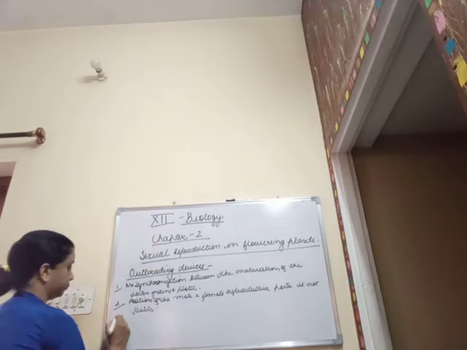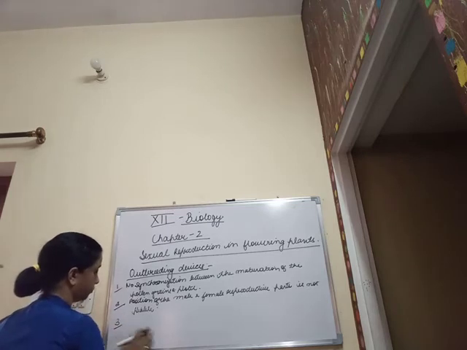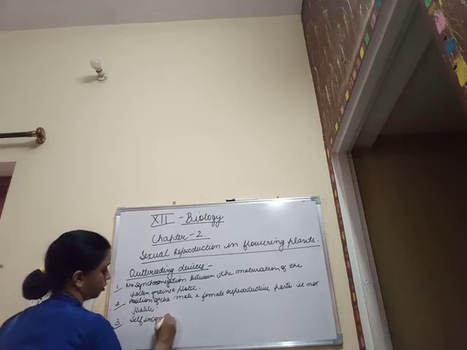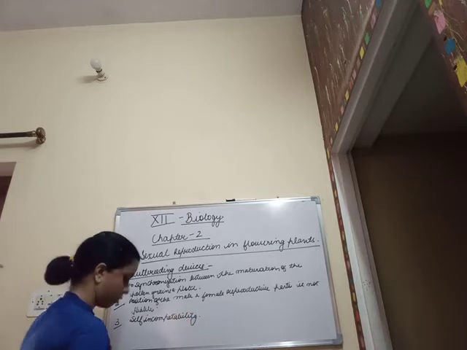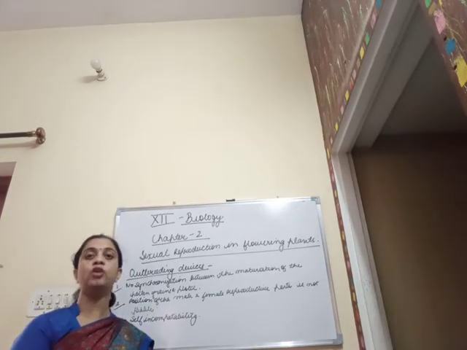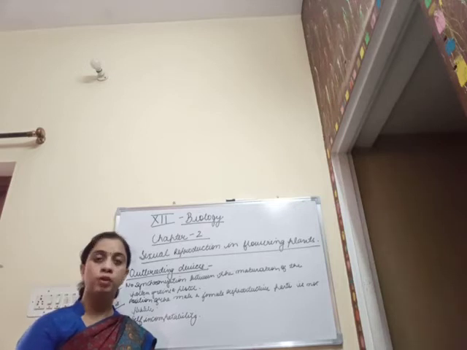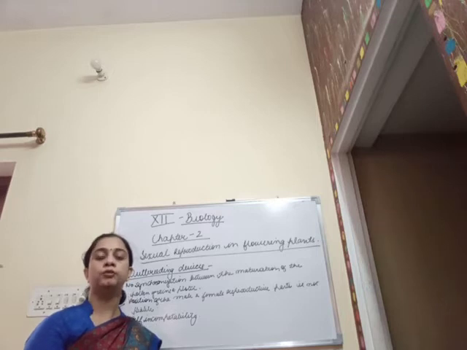Then in the third case, self-incompatibility. As we all know, when the pollen grains are shed on the stigma, they produce the pollen tube through which the male gametes travel towards the egg or the ovule to fertilize it.